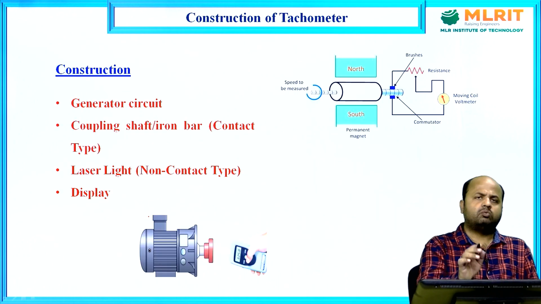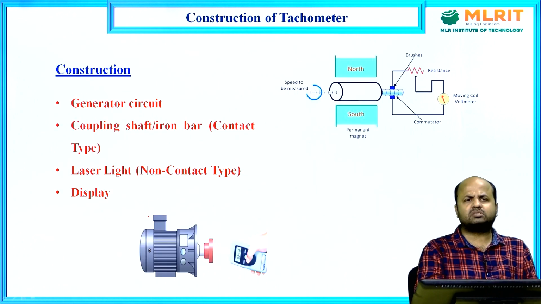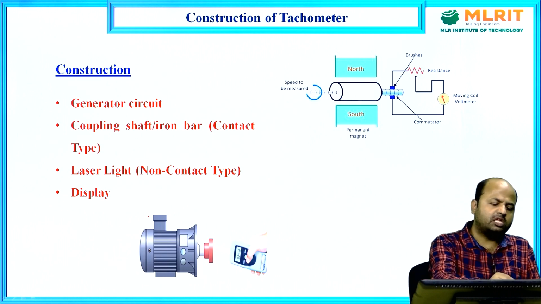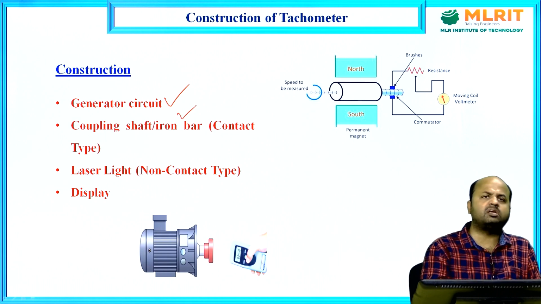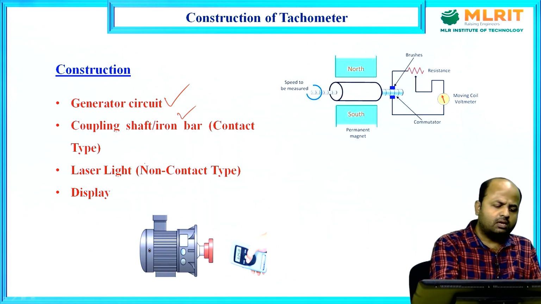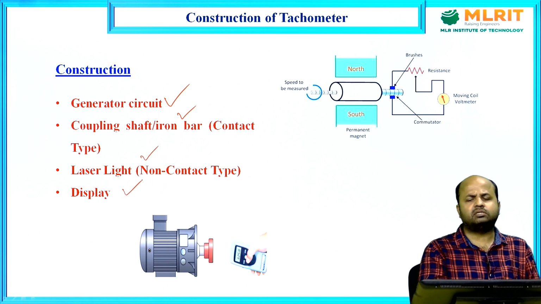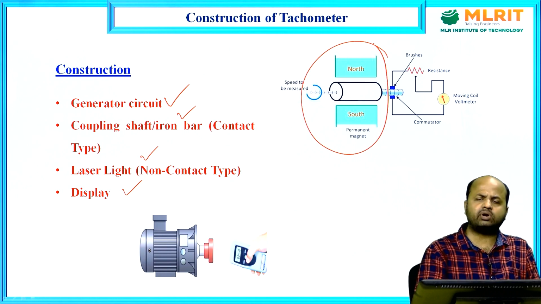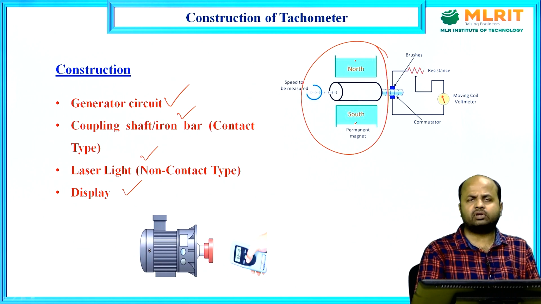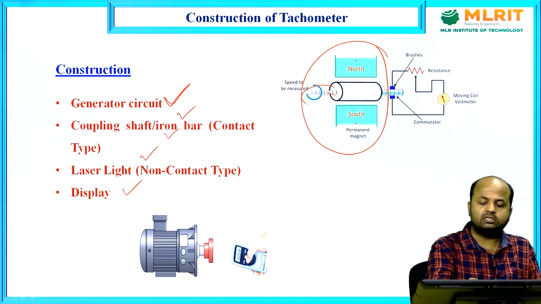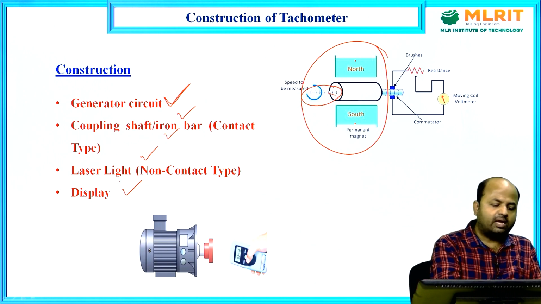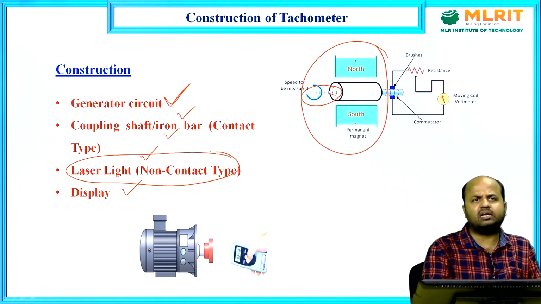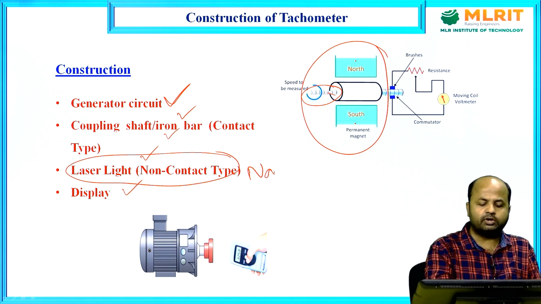Simple logic is there. What is the basic construction of a tachometer? See, a simple tachometer I can make using a generator circuit. It consists of a generator circuit, a coupling shaft. Shaft means an iron bar, laser light, and one simple display. So here we can see that this whole circuitry is a generator. Generator is what? A magnet and coil, that is called a generator. It consists of a generator circuit, a coupling shaft. See, this is the coupling shaft. And it also consists of a laser light. Laser light is used in terms of non-contact tachometer.